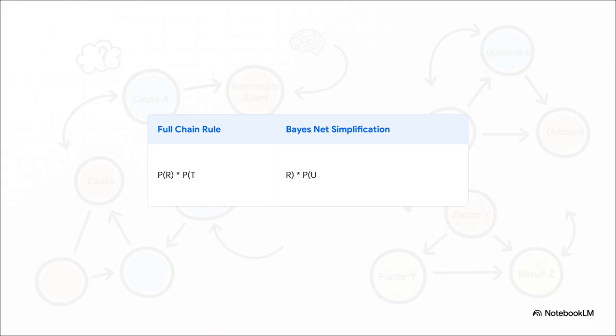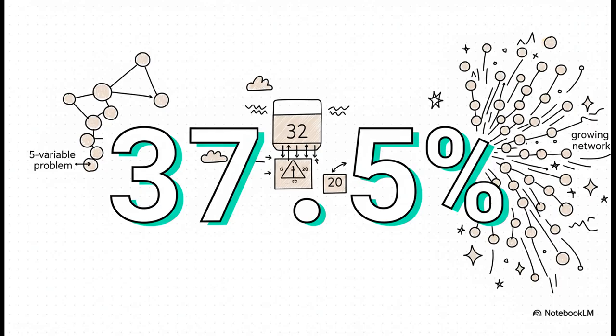So the probability of someone carrying an umbrella? It only depends on its direct parent, which is rain. It doesn't depend on traffic at all. This just slashes the number of calculations we have to do. And that simplification isn't just a neat trick.